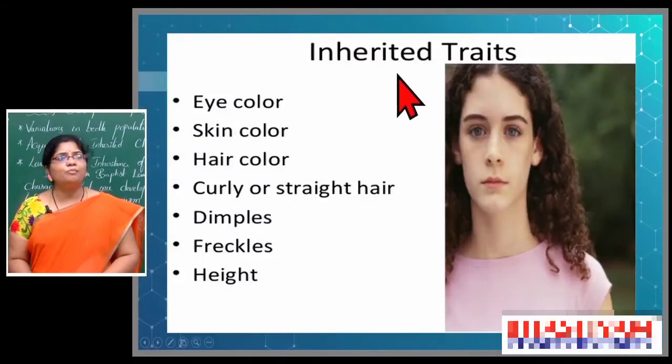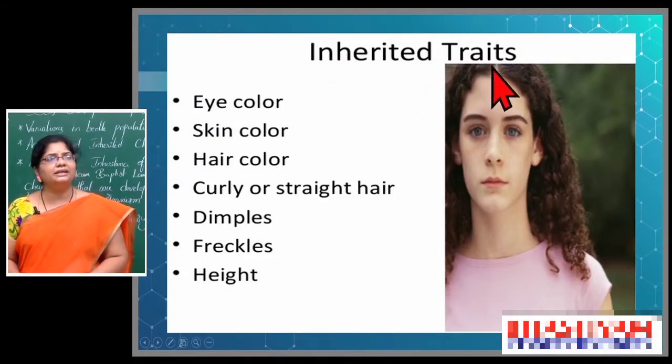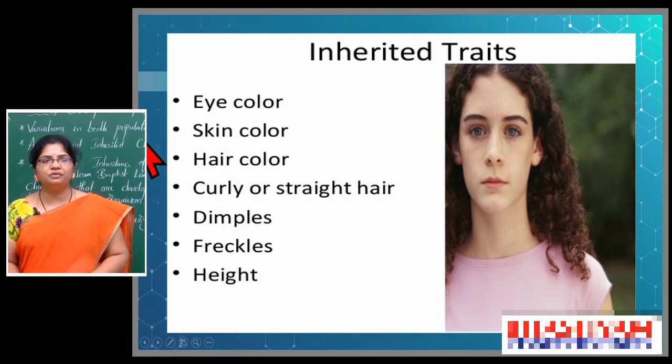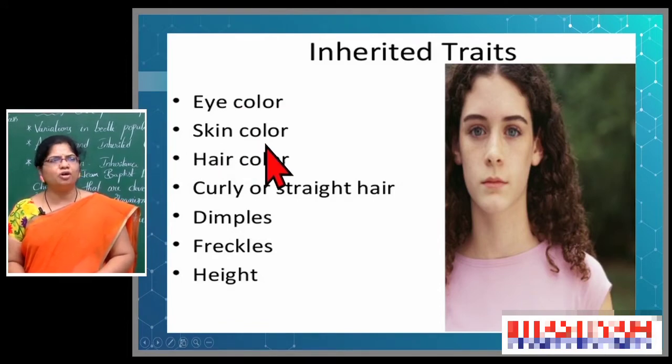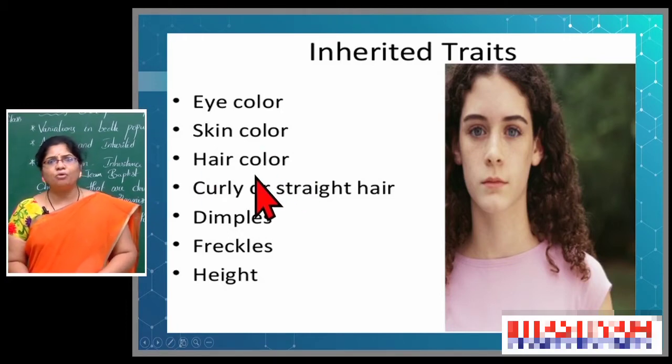Now let us see some more examples of inherited traits. Eye color, you can't change this, by birth we will get it. Skin color, fair or black, whatever it may be, comes from the parents or grandparents. Hair color, whether brownish or blackish, whatever it may be, also comes from the parents and through genetical order only.